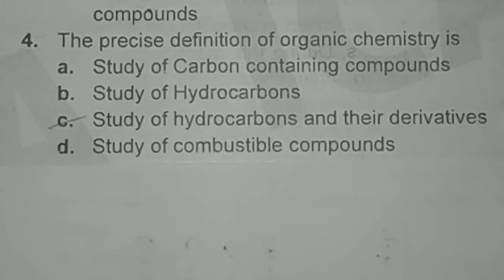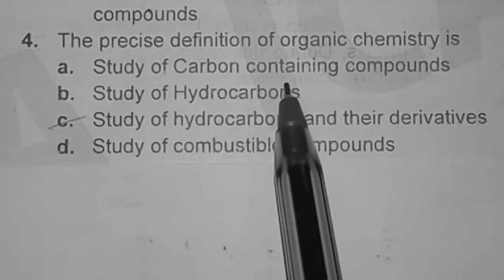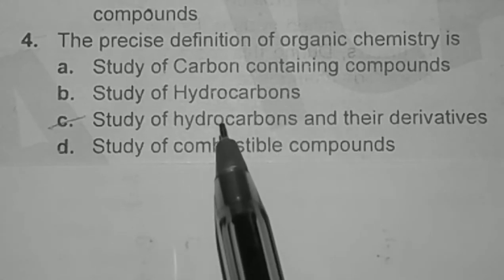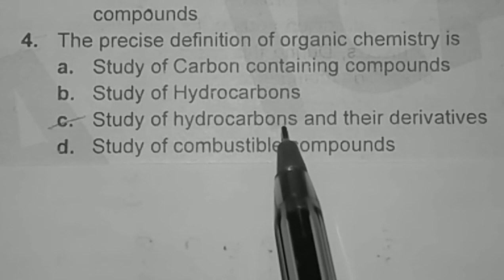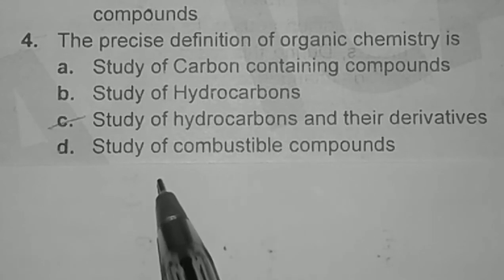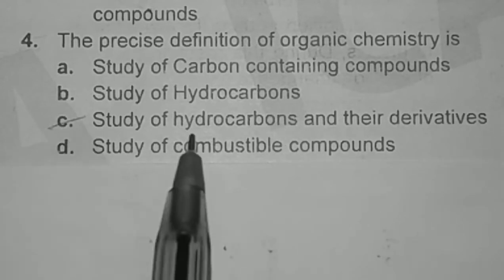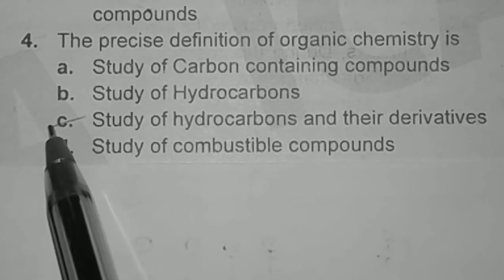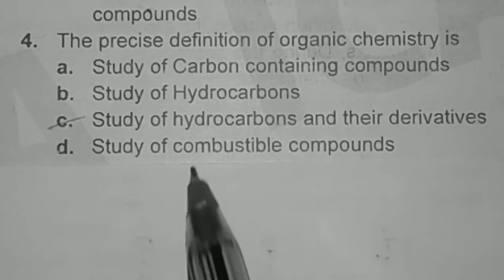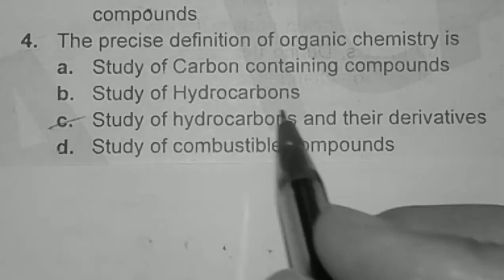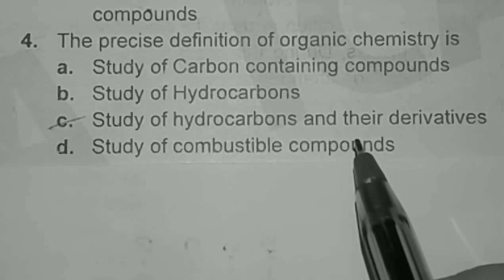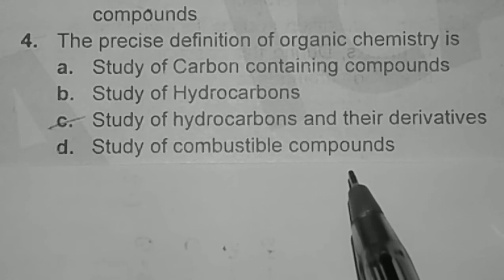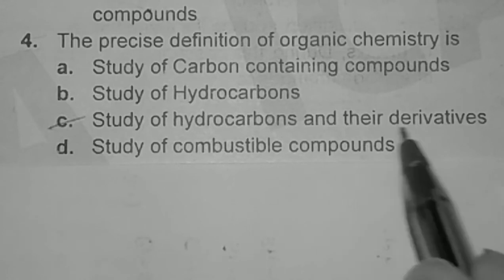The precise definition of organic chemistry is the study of carbon-containing compounds. This one is incorrect because in organic compounds, hydrogen and carbon are present, and also nitrogen, sulphur, halogen and other elements are present. So we can say that organic chemistry is the study of hydrocarbons, carbon and hydrogen, and their derivatives. So option C is correct. Look, they are not pure hydrocarbons, okay? Because sometimes they contain nitrogen, sometimes sulphur, halogen. That's why we say their derivatives.